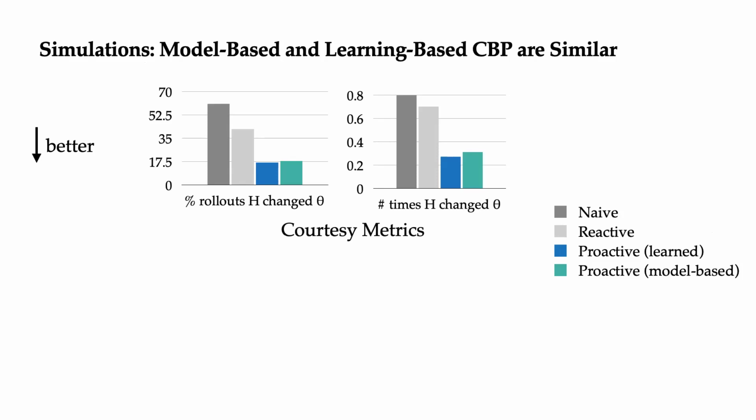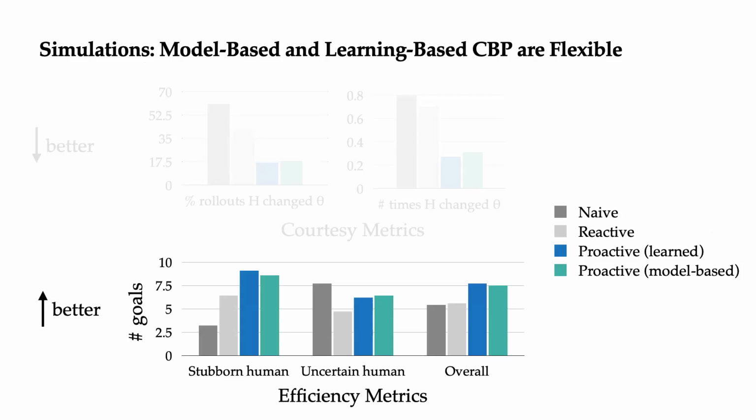And when thinking about efficiency, we can evaluate our models on different simulated humans, such as a stubborn human that never changes their goal, and an uncertain human that always waits until it knows what the robot wants to do before choosing its goal. And we can see that our proactive models are actually very flexible in interacting with both kinds of humans without any additional fine-tuning. So we wanted to see if this holds up with real people.